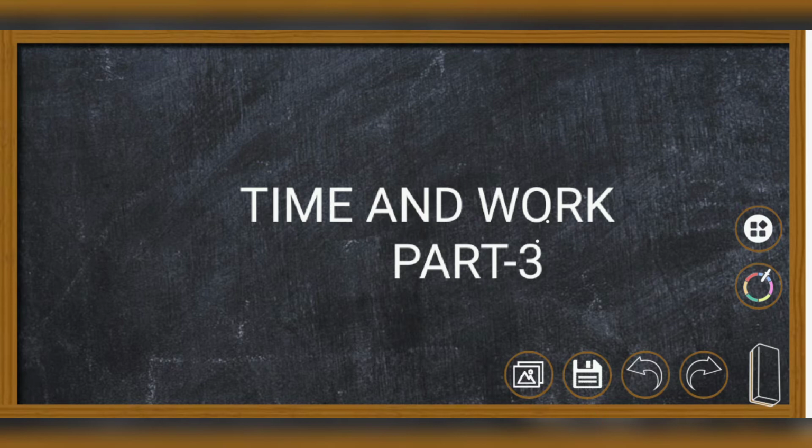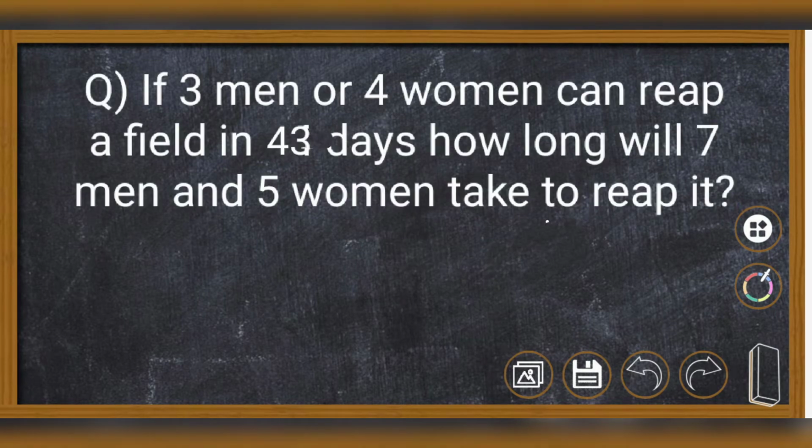Now, we'll move on to the question. The question is, if 3 men or 4 women can reap a field in 43 days, how long will 7 men and 5 women take to reap it? So, 3 men or 4 women is the first part of the question, and the second part is the "and" part: 7 men and 5 women.